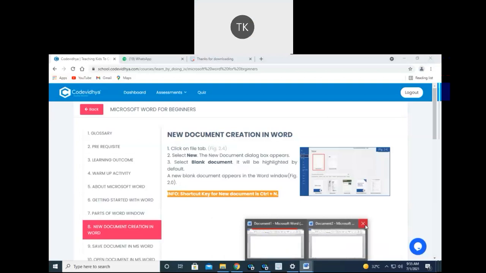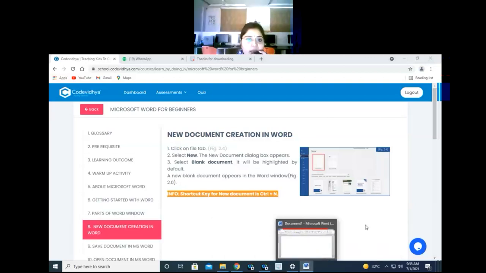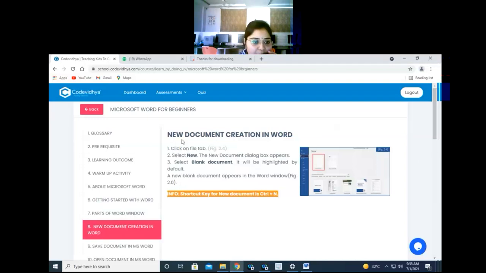Students, please put your phones on mute mode. That's why it's repeating. One second. Sorry, ma'am. Page number 24. Okay, page number is 24 and the topic name is new document creation in Word.